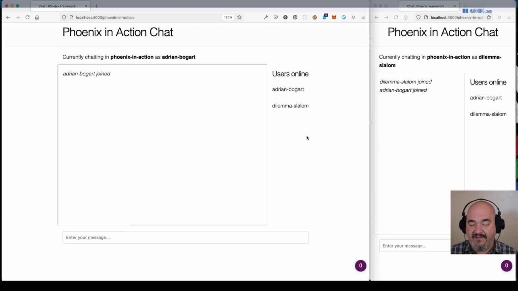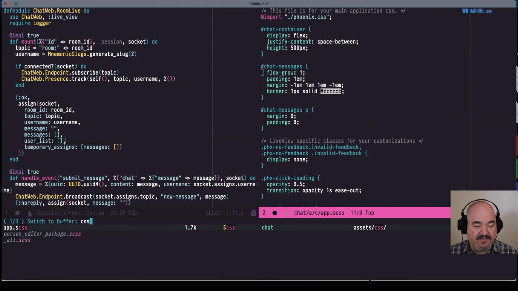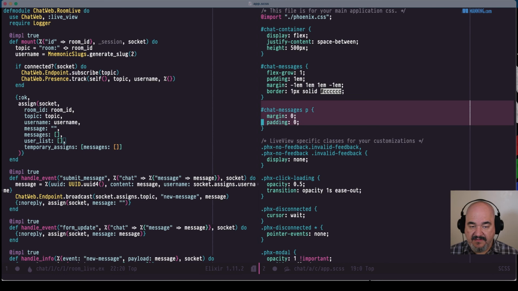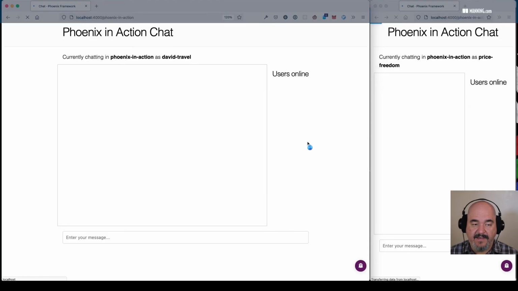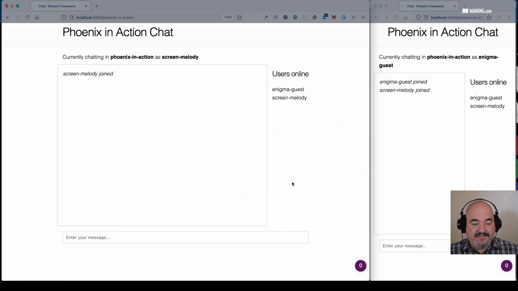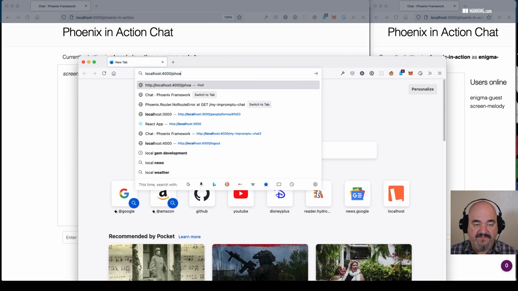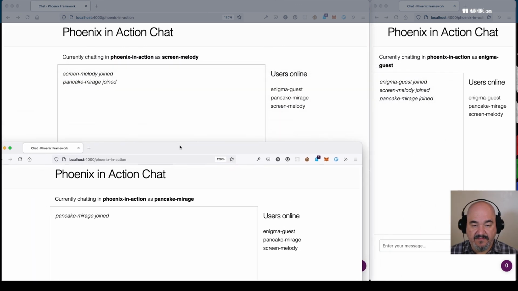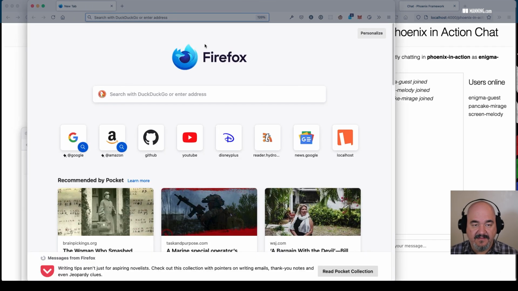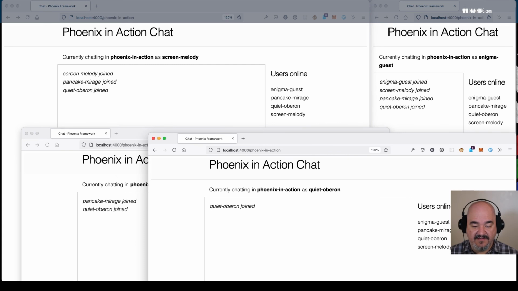All right, now we have our online users. Let me go back in that CSS before we look at it too much, because I also want to do this to the user list. User list div. Yeah, cool. All right, so now we can join more users. Let's say localhost:4000 Phoenix in action. Just copy this so we can put it in. So now we have 3 users. Let's add another. So now we should have 4 users. Yeah, so everyone's getting updates and leaves and joins.